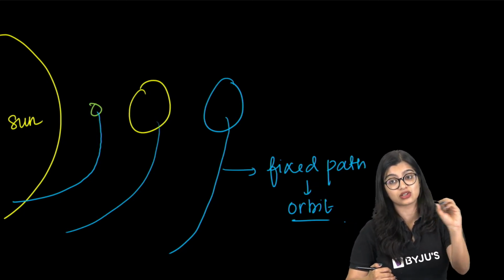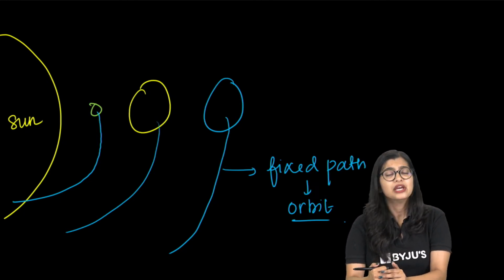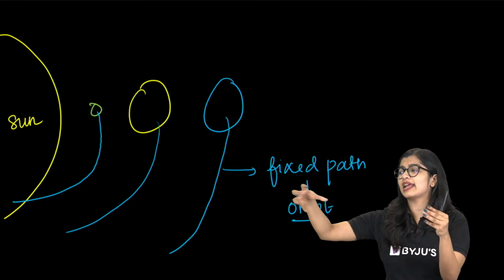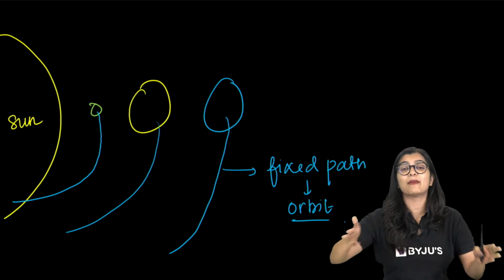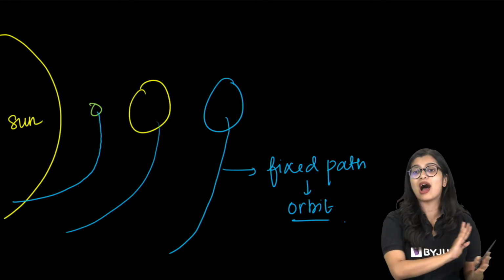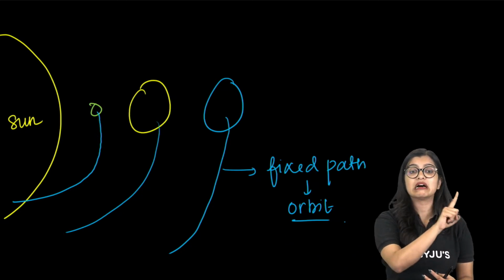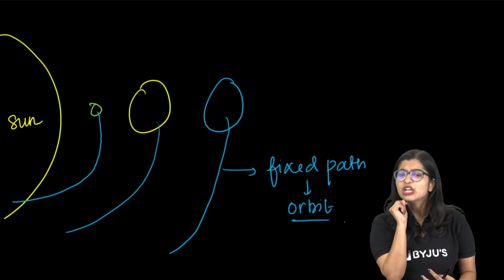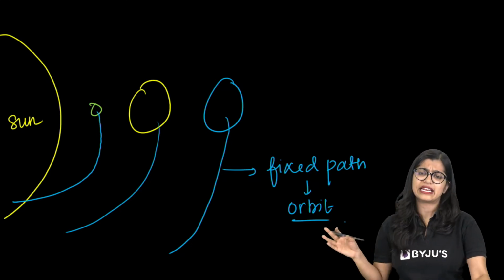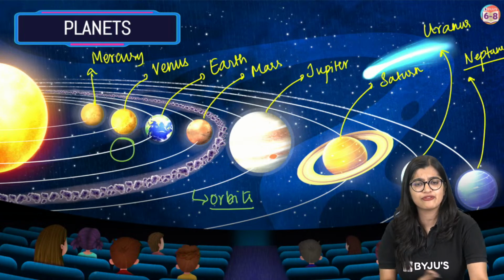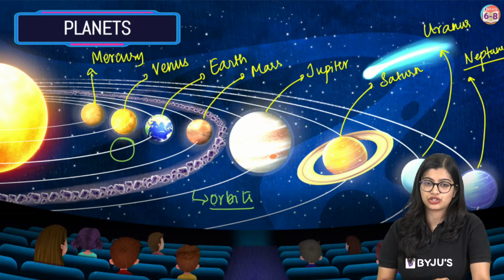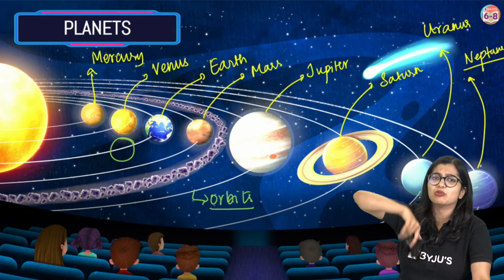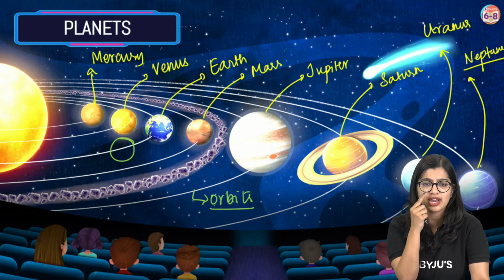We know that Mercury is closest, followed by Venus, right? So we see that because they are arranged at different positions or distances from the sun, they take different amounts of time to finish one revolution or one circle around the sun. We will learn about all of that in greater detail in the upcoming chapters. But for now, you need to imagine. Orbit is, yes, it is actually, Shriya, a fixed path through which it moves, not like there's one line that it follows, right?